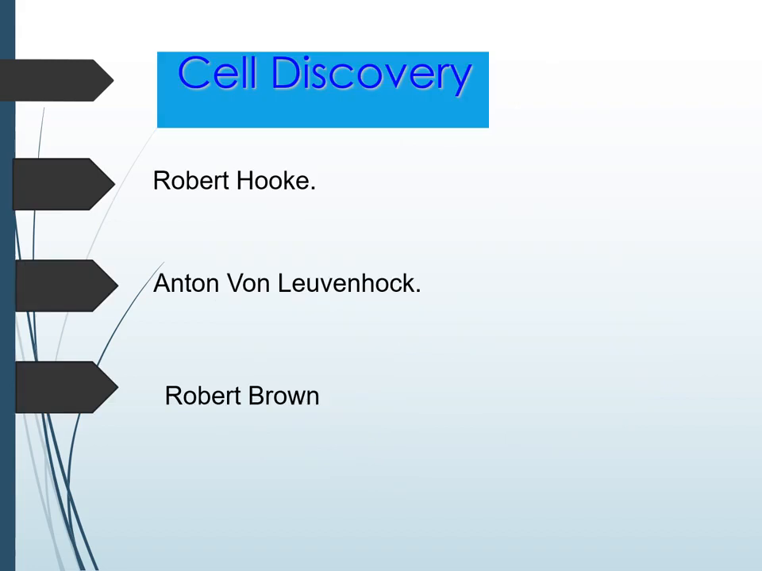Let us see about the cell discovery. Robert Hooke is the first person who discovered the cell, from the plant Quercus. He discovered the dead cell, that is, he isolated it from the bark of the tree Quercus. Next to Robert Hooke, Anton van Leeuwenhoek discovered the living cell. He discovered the microscope as well as the bacteria for the first time. Then Robert Brown discovered the nucleus.